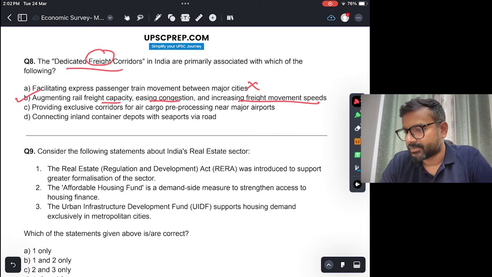Providing exclusive corridors for air cargo pre-processing near major ports. This is not true. Connecting inland container depots with seaports via road. Again, this is not true too. DFC is B.